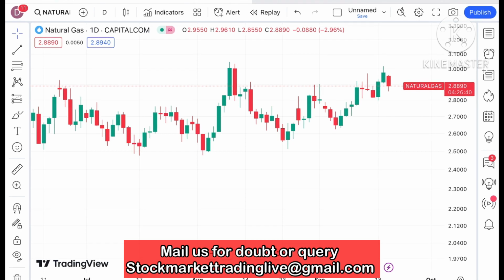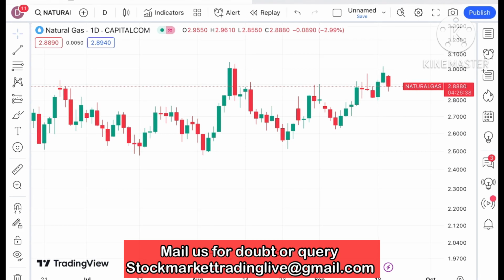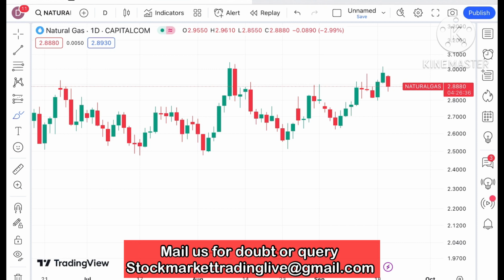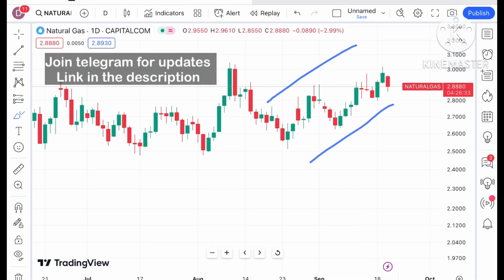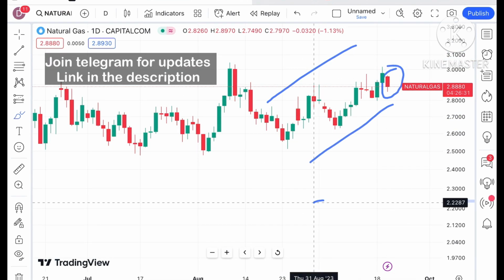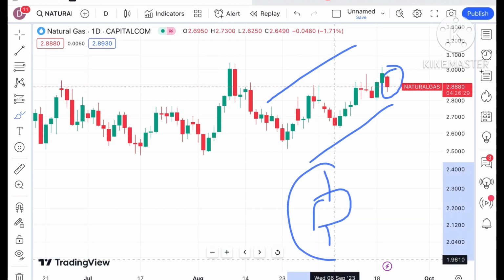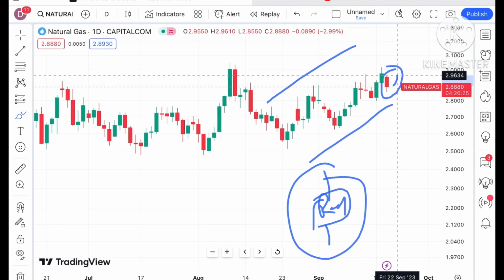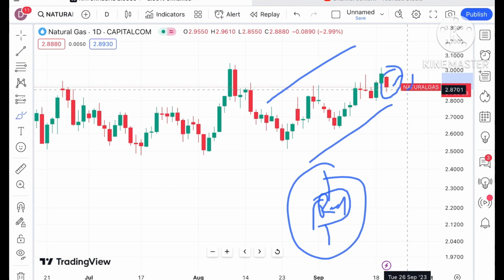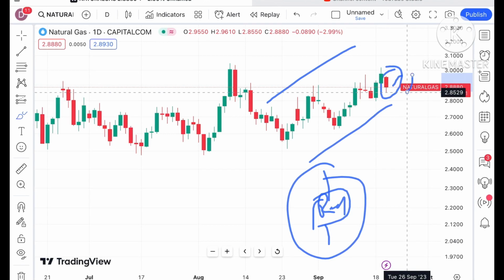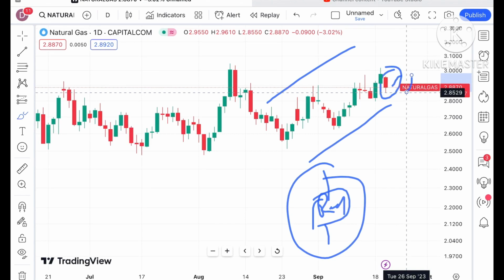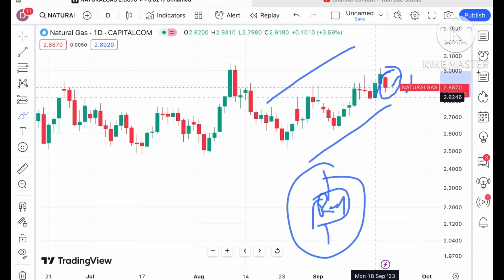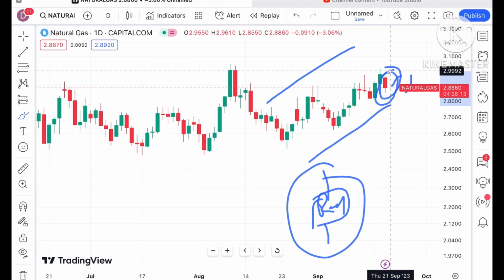There is a continuous upside we have seen, but today it is forming a red candle. The red candle's high is at around $2.9634 and low is around $2.8529. This is good volatility you can see today.